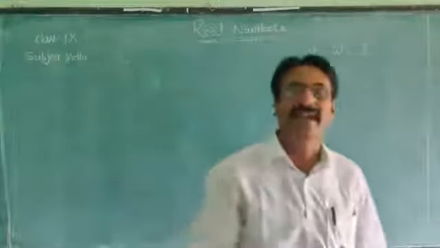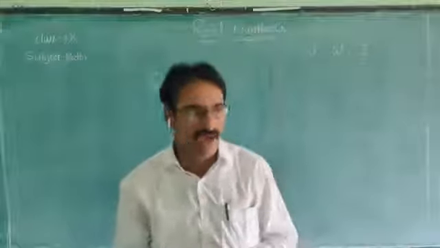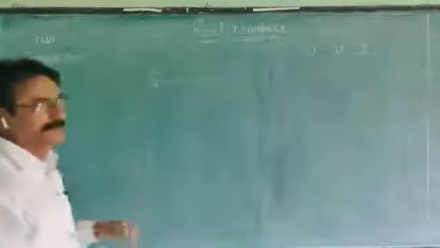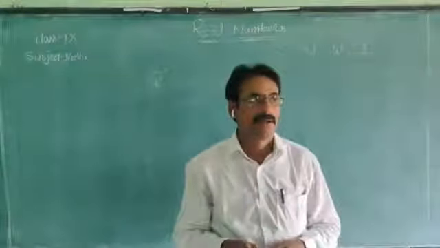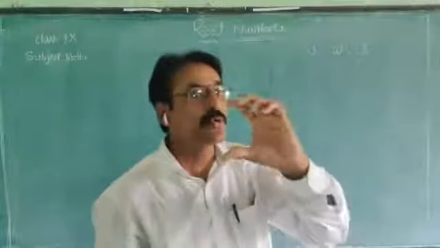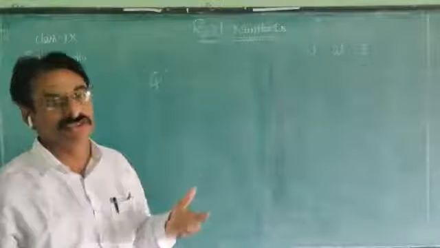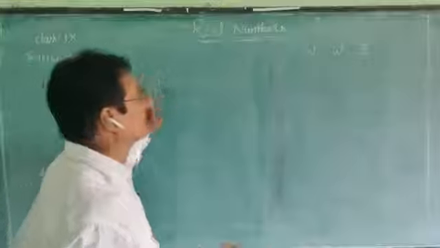Q. Why? The word rational starts with R, but we denote rational numbers with Q. Because a rational number is a fraction. If we simplify that fraction, we get some quotient. So we call them quotient. So we denote rational numbers with Q.